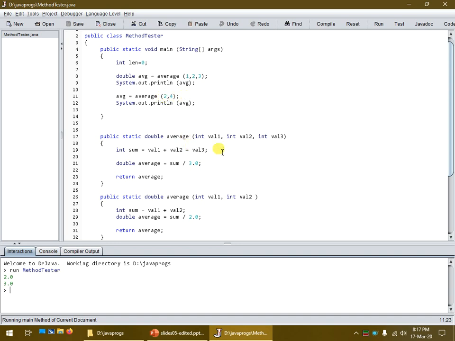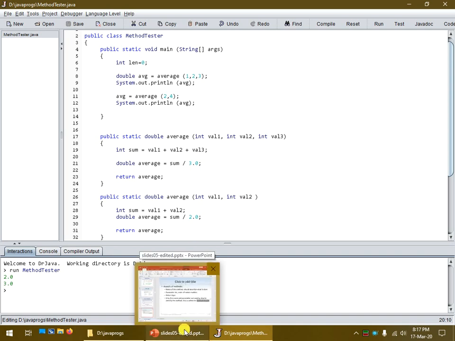Perfect. Now, you might be looking at this and wondering, I've got 2 methods called average. Interesting. Well, you know what? Now you've seen an example of polymorphism. So we have 2 methods called average. They seem to perform the same function, which is to calculate an average, but each one has a different parameter list. And that's actually something very special.